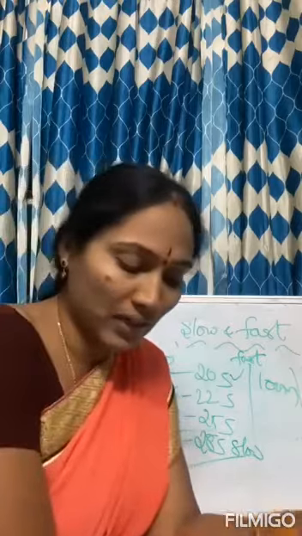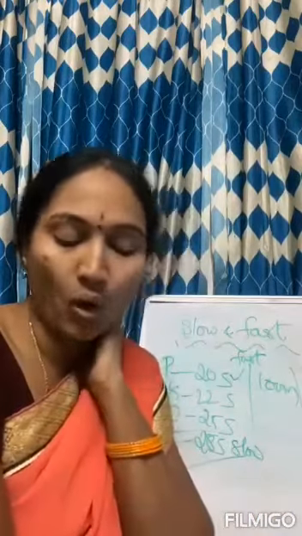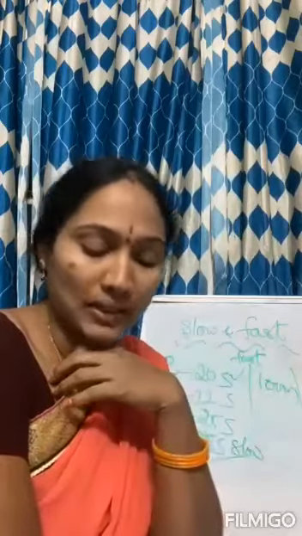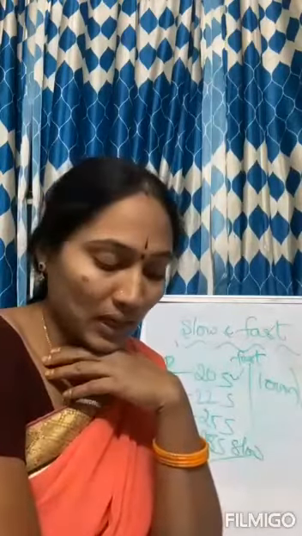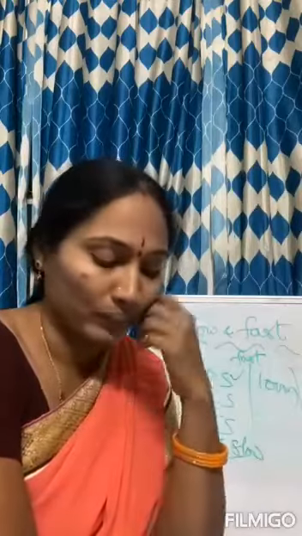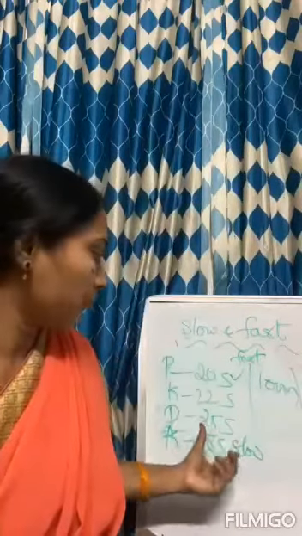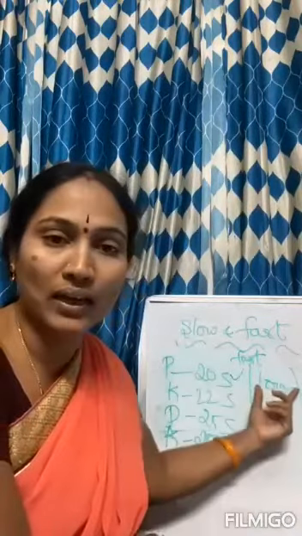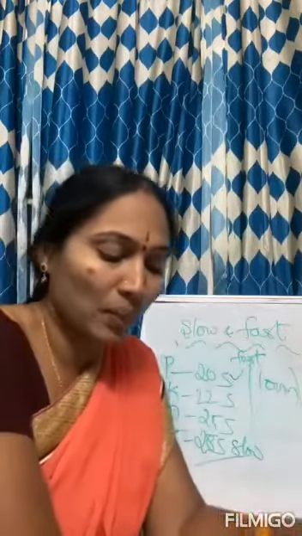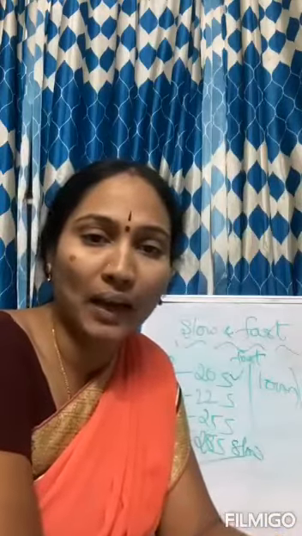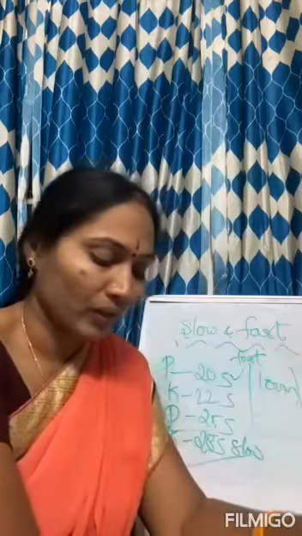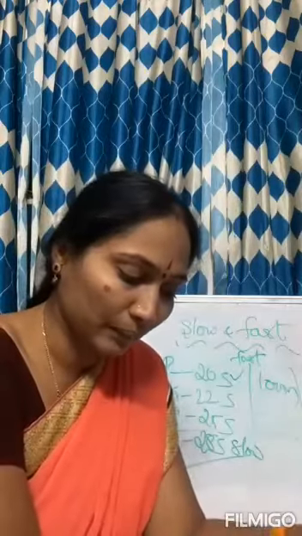Thus we have understood that the distance traveled by an object in a given interval of time can help us decide which one is faster and which one is slower. So to understand fast and slow, we have to observe the distance as well as the timings. By looking at the object's distance and timing, we can say which motion is fast and which motion is slow. Now here they have given some pictures.